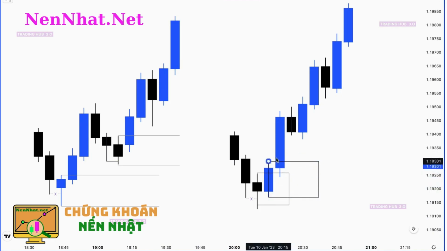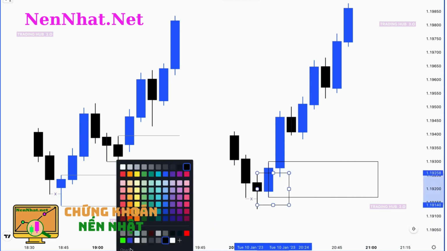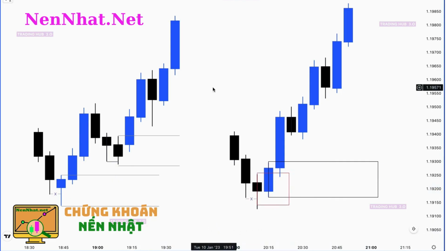Why? Because here we can see a proper imbalance is available. So this becomes our valid order block at this point, and this one is our invalid order block and we can't use it as a demand zone. Now let's see the next one, which one is here. This candle low is taken out by this move, and then what happened here?